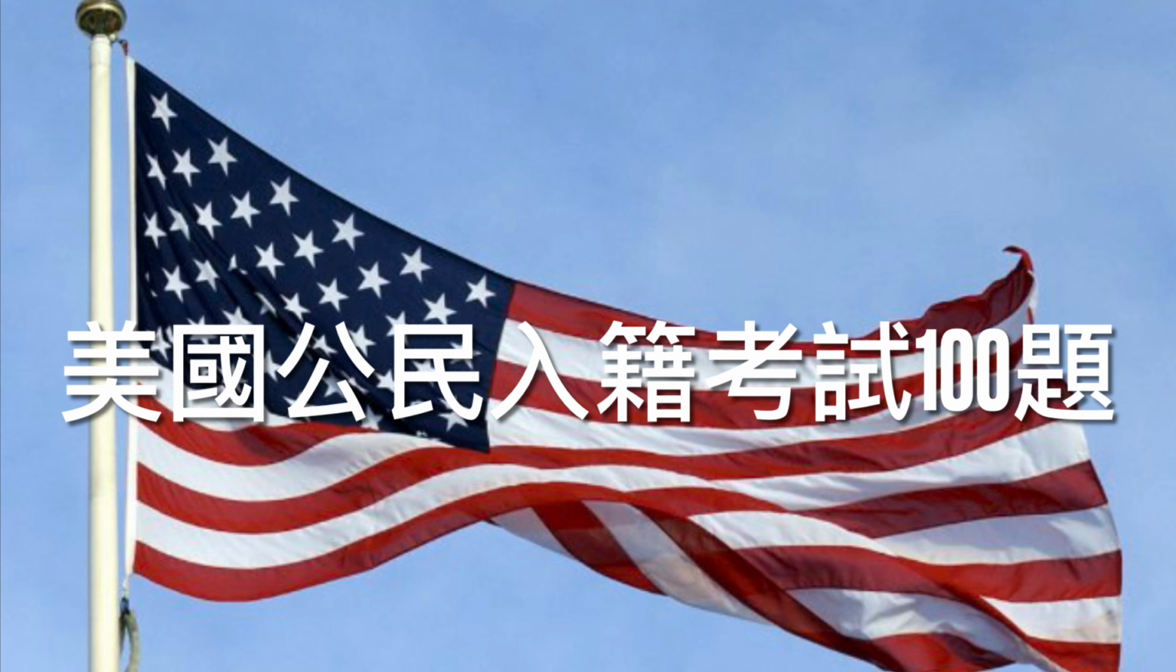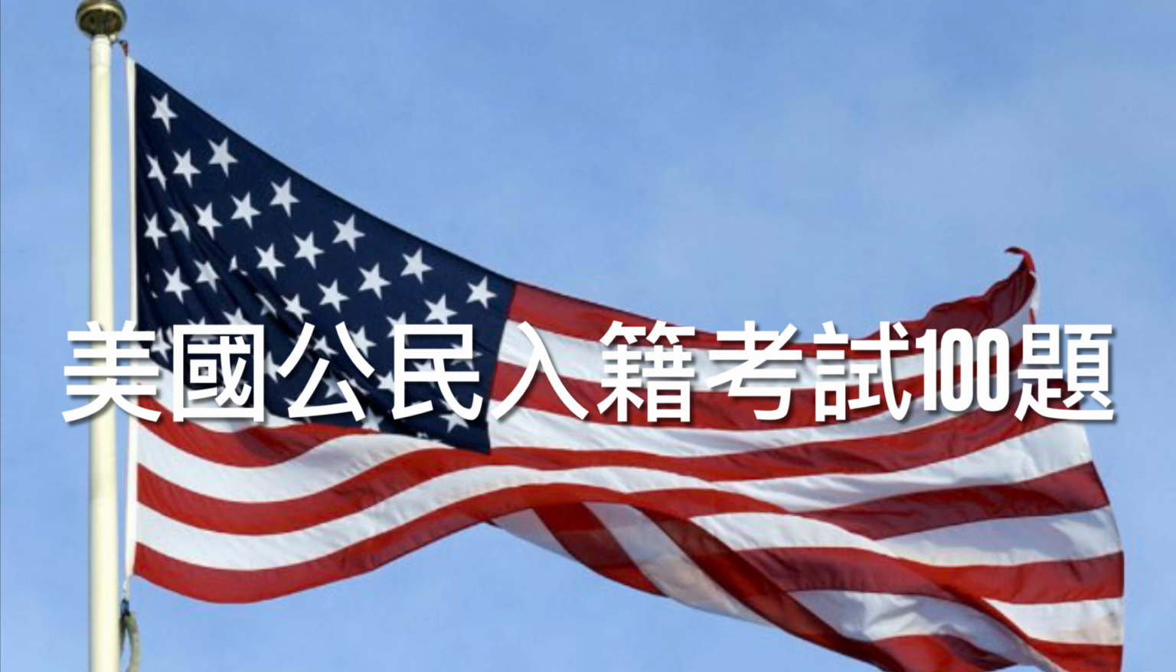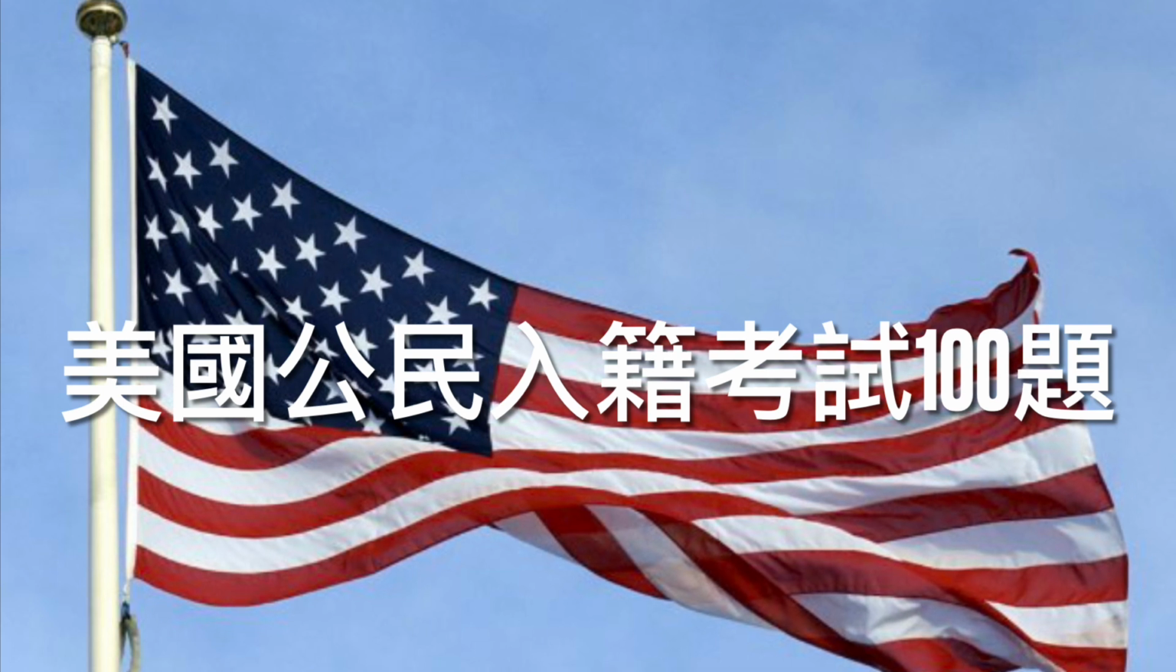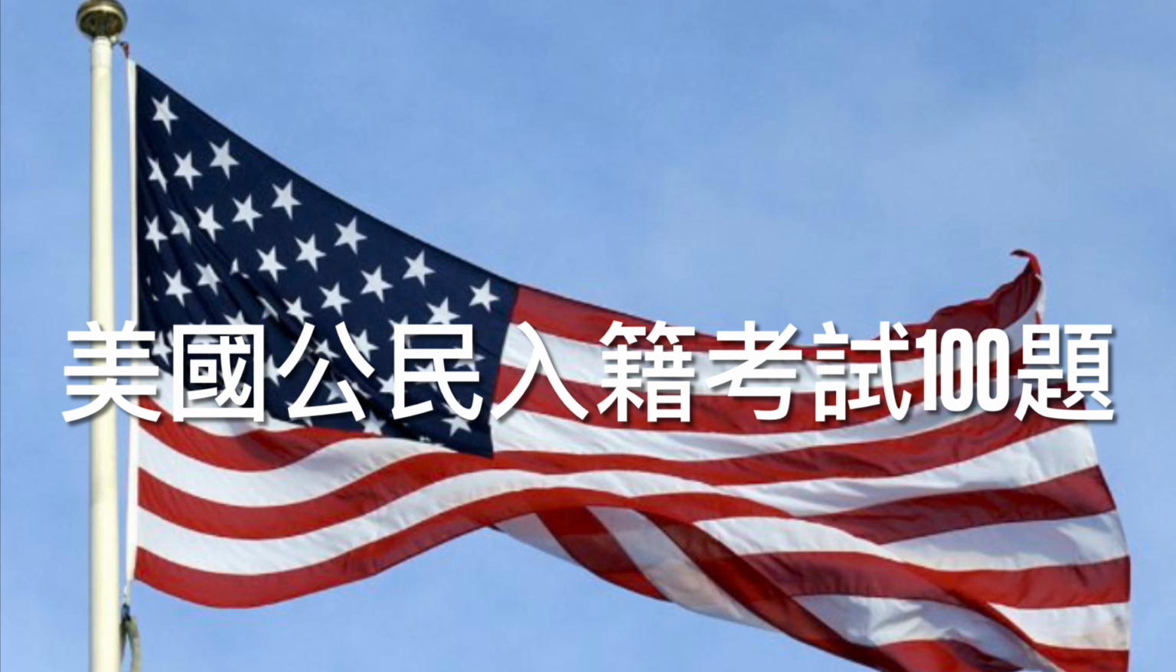The questions are organized into the following categories: American government, American history, integrated civics. Boundless tip: if you are 65 years or older and have been a green card holder for 20 or more years, you only need to study the questions marked with an asterisk.